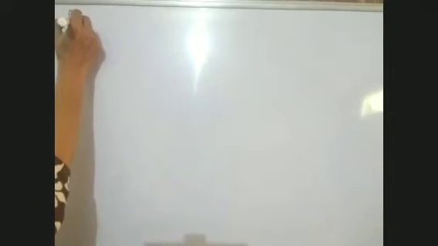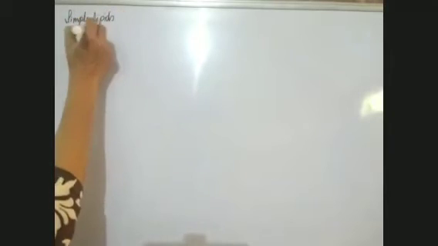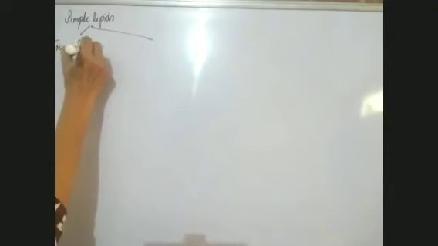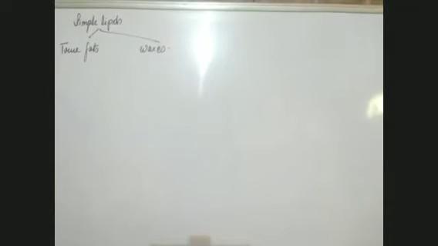Yesterday I told you that the first type of lipid is the simple lipids, and in these simple lipids there are two types. One is true fats and the second is waxes. This is what I told you, the first type of lipid, which is simple lipid. Is it clear? This is what I told you, if you remember. Okay, fine. So in the simple lipids, what is the difference between the true fats and waxes?